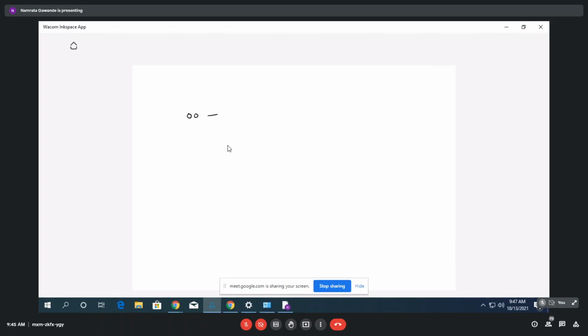For decimal 0, we can write the binary in 2 bits also: 0, 0. For 1, the binary form is 0, 1. For 2, I can write 1, 0. For 3, we can write 1, 1. So with these 2 bits, either 0 or 1, we can form only 4 possible combinations: 0 0, 0 1, 1 0, 1 1, right?